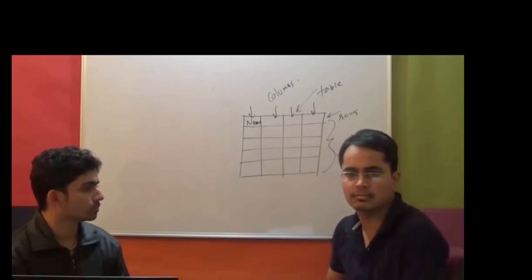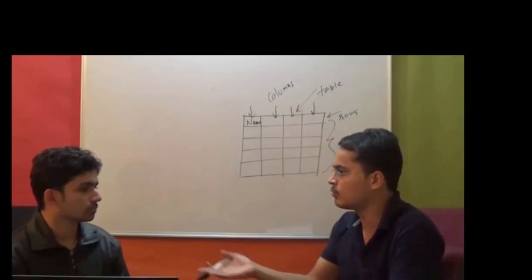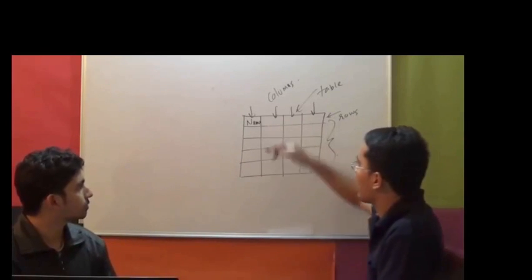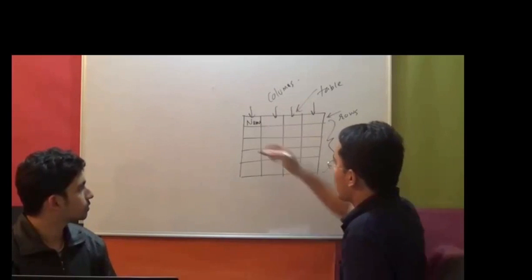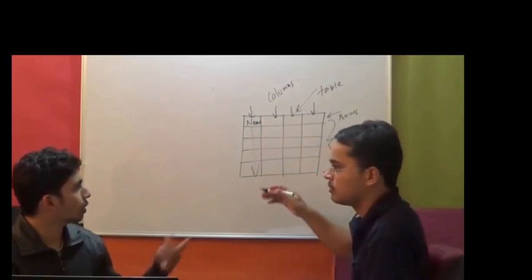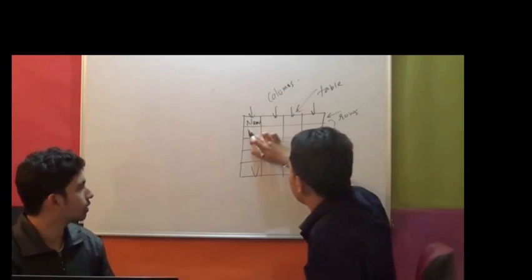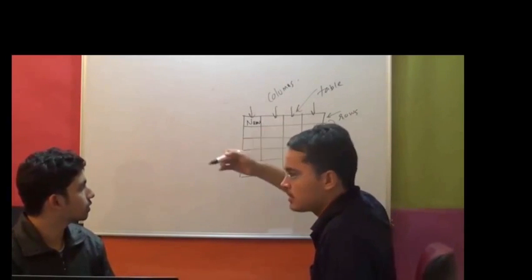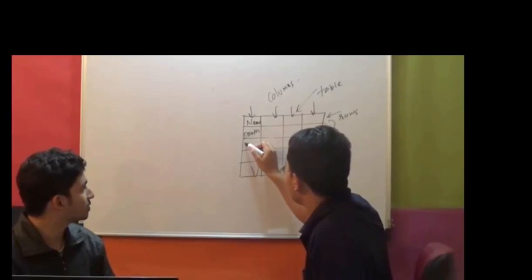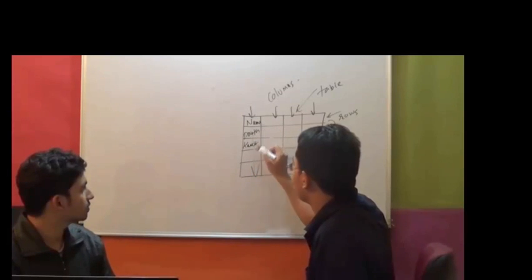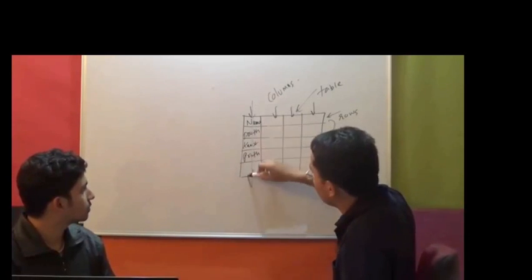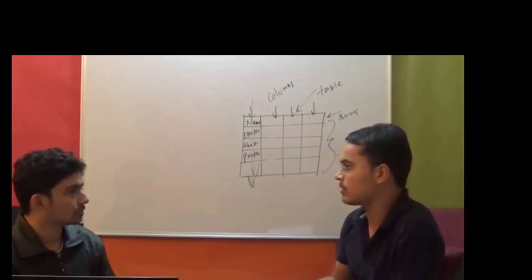Now, constraints, the pure English translation would be some rules. Exactly. So I could say that, okay, on this column, you cannot repeat the value. That means all the values in this column cannot repeat. So there cannot be two Kaustubhs or two Prathameshes. Exactly. If you say my name is Prathamesh and my name is Kaustubh, so you cannot repeat Prathamesh in here, right? Because in this column values should be unique. So we can apply that constraint.